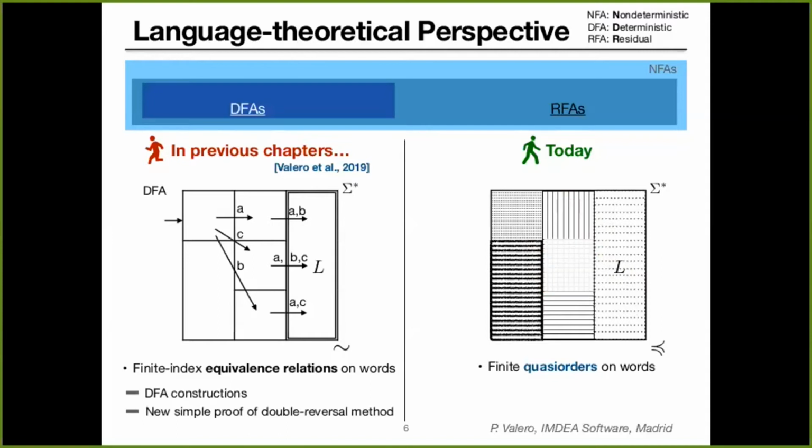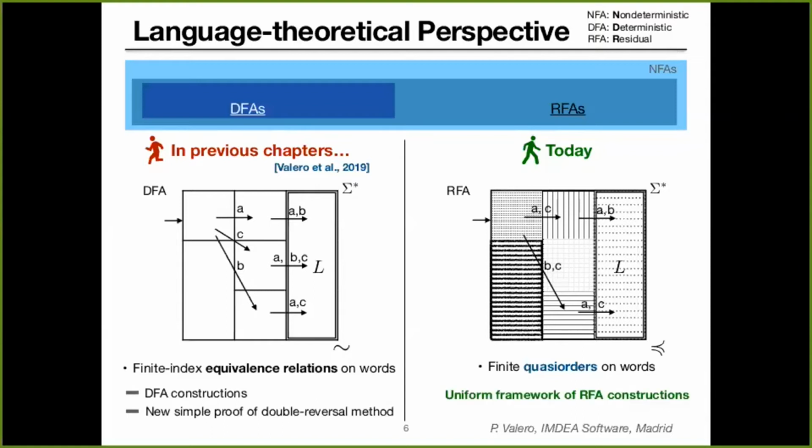Now, those blocks will be the states of the residual automaton, and again, we are going to define an initial and a final states of the automaton. Similarly, the initial states are going to be those blocks that contain epsilon. Now we can have several initial states. The final states will be the blocks whose union generates the language L. And we are going to define transitions in the same way we did before. We check whether the set of words in one block, when concatenated with a symbol, produces a set that is included in another block. This defines a framework of residual automata constructions.